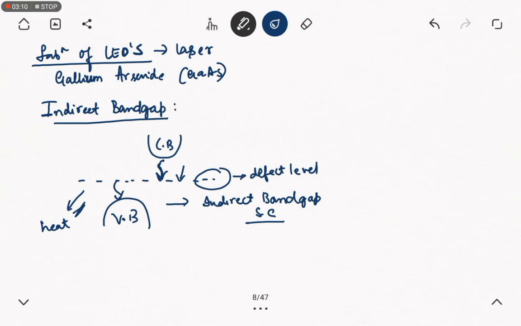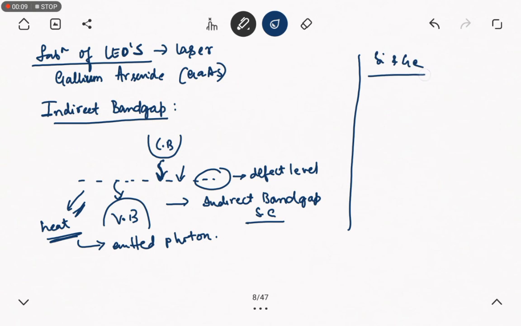Silicon and germanium are the two important indirect band gap semiconductors which are used. Gallium phosphide is also an example of an indirect band gap semiconductor, and it is used in the fabrication of LEDs.